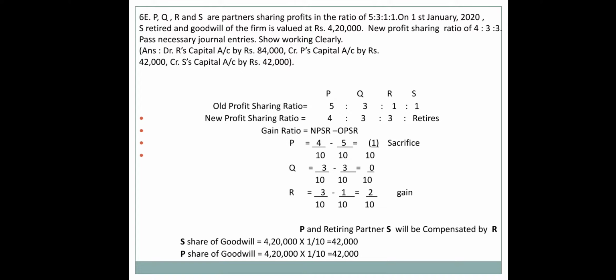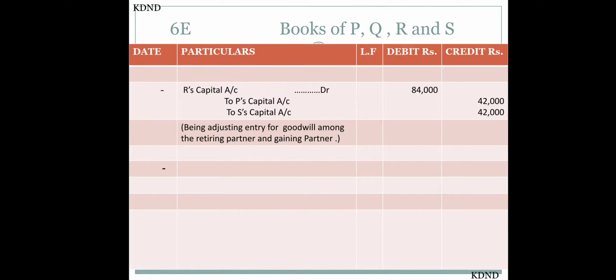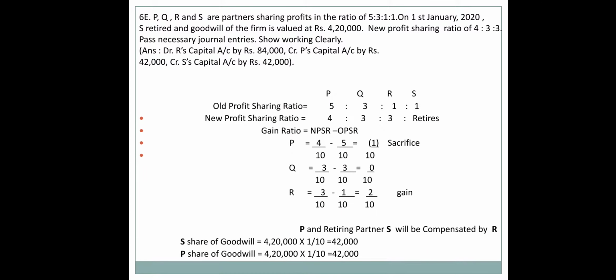P, Q, R and S are partners and they are sharing profit and losses in the ratio of 5:3:1:1. On 1st January 2020, S retired and the goodwill of the firm is valued at 4,20,000. Now the new profit sharing ratio is 4:3:3. Pass journal entries, showing working clearly. Now what is available in the sum? First you have to find that out.